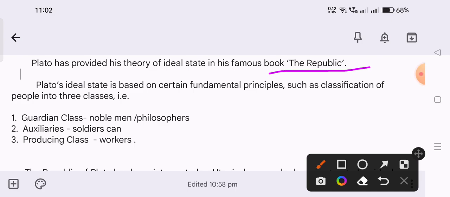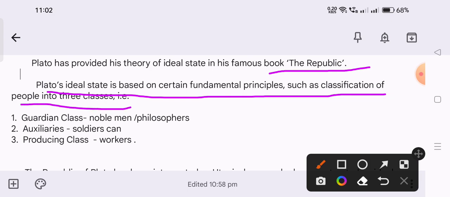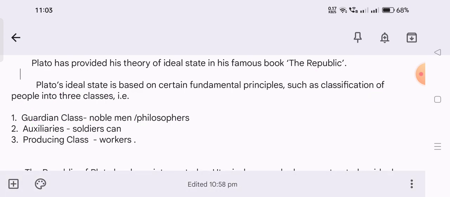Plato's ideal state is based on certain fundamental principles, such as the classification of people into three classes. He classified three classes, meaning three divisions of labor in society. The first one is the guardian class, also known as the noblemen or the philosophers.